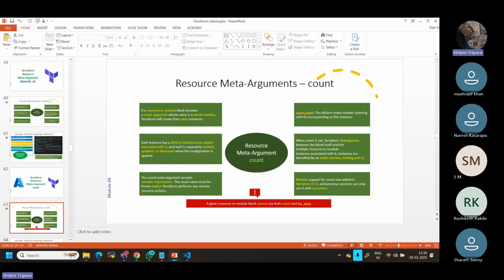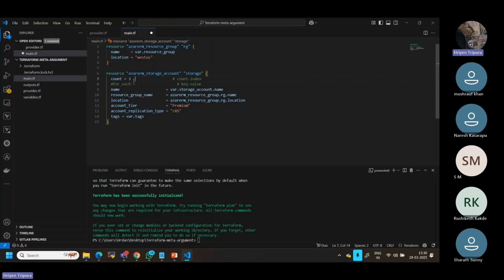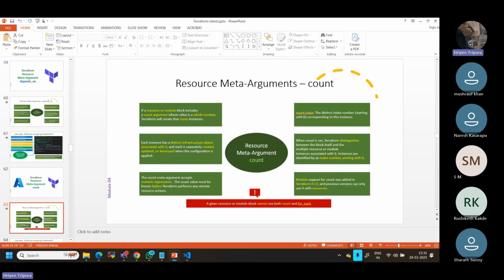Now the count meta argument accepts a numeric expression. Numeric means a number, like 1, 2, 3. I can define it. The count value must be known before Terraform performs any remote resource action. All you need is to define it within your resource block, just after defining the resource block, even before the name. Now, how should it be referenced?